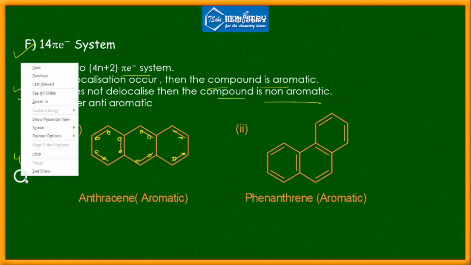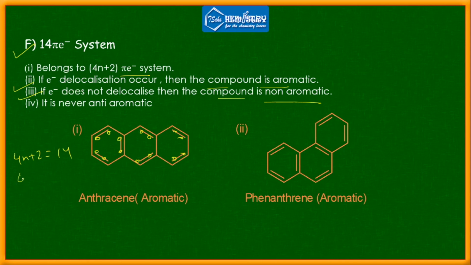What is the value of n then? 4n equals 14 minus 2, that is 12, so n equals 3. It lies in the range where n can be 0, 1, 2, and so on. All these carbons are sp2, so it is aromatic. Similarly, phenanthrene is also aromatic. So anthracene and phenanthrene both are aromatic compounds.